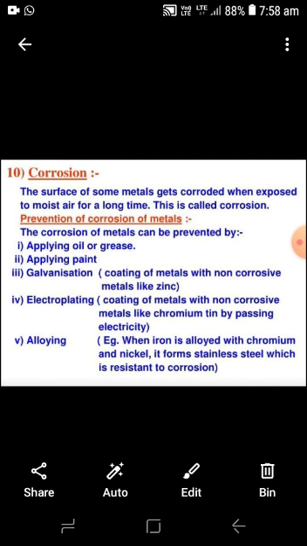Corrosion is a chemical process or reaction in which metals get eroded and become thinner, and that's why we should protect such metals from corrosion by protecting them from air, water and moisture.